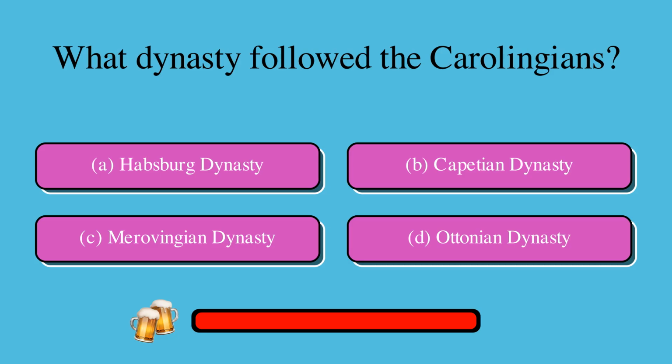What dynasty followed the Carolingians? Is it A. Habsburg dynasty, B. Capetian dynasty, C. Merovingian dynasty, or D. Ottonian dynasty? The correct answer is B. Capetian dynasty.